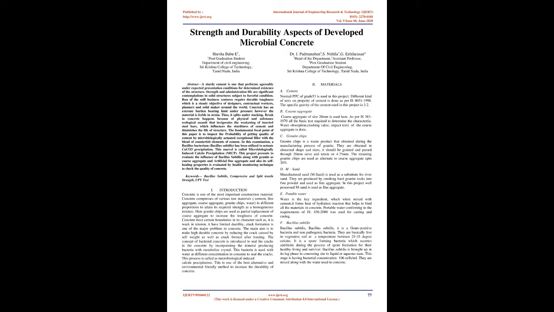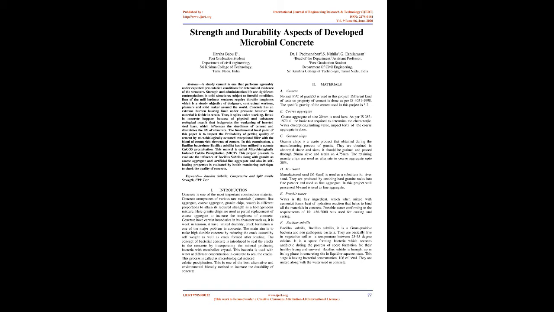Introduction. Concrete is one of the most important construction materials. Concrete comprises various raw materials, cement, fine aggregate, coarse aggregate, granite chips, and water, in different proportions to attain its required strength as a homogeneous mixture. Here granite chips are used as partial replacement of coarse aggregate to increase the toughness of concrete. Concrete has certain limitations in its character, such as it is weak in tension, it has limited ductility, and crack formation is one of the major problems in concrete.